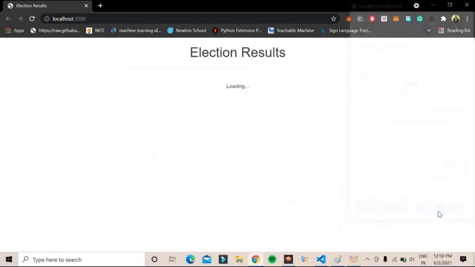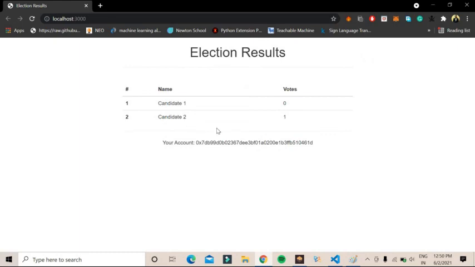When you confirm the vote, it will load and show that candidate 2 has one vote, but the voting button has disappeared. We don't have a voting button for now. Why is this? Because for a single account, only one vote is counted. In order to preserve the integrity of the system, we hide the vote button once the user has already voted.